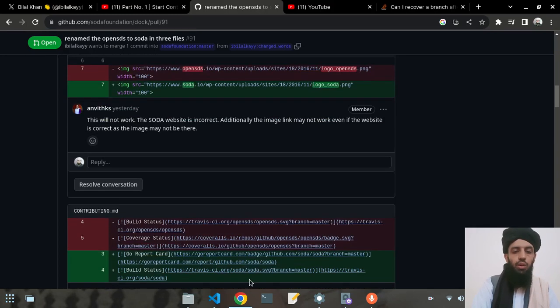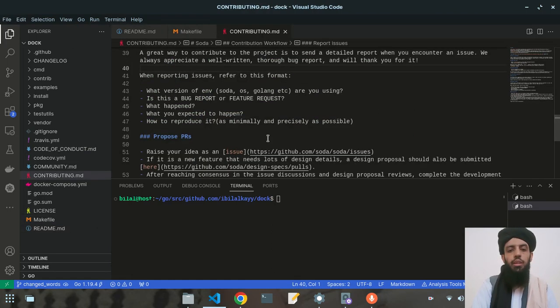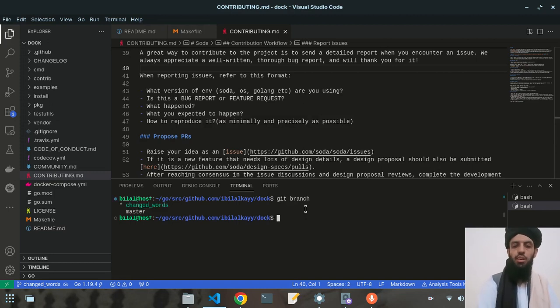All right, so let's go to the contributing guide. As you can see, I'm present in the files that I modified earlier. These are the files, and if I show you the branches, you will see this changed word branch that I deleted in my previous video, but it is still present. So how did I recover this? How did I reset it? I will show you, but before working on this, let's go to the master branch again.